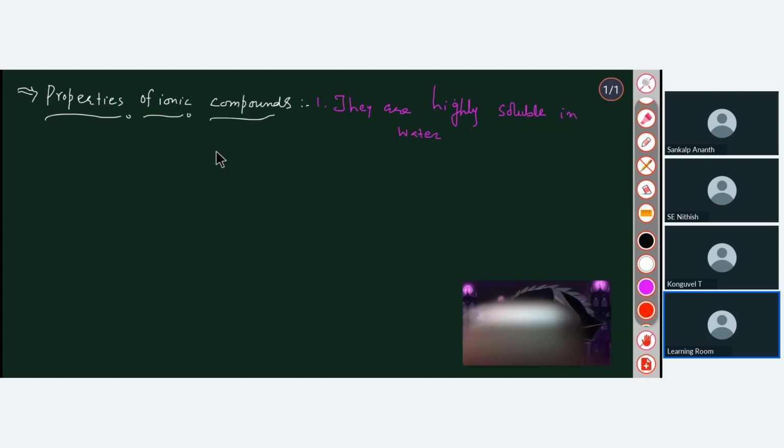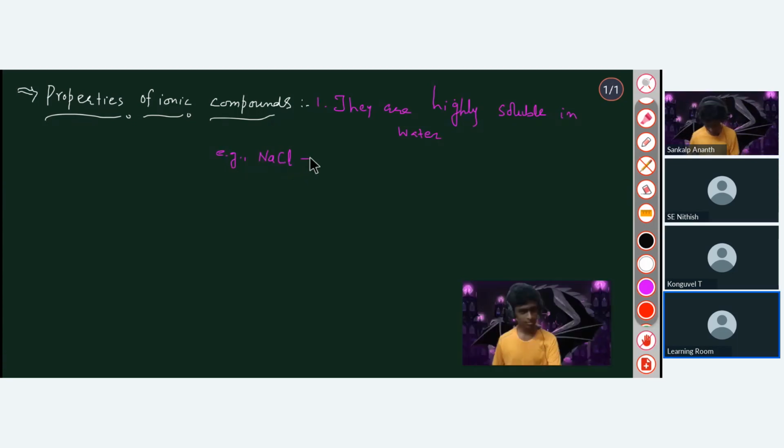For example, let's say NaCl, this is an ionic compound, that is sodium chloride. And we can write that this is polar. It is actually Na positive and Cl negative. We have already seen it, right? Yes, sir. Exactly, there is ionic bond between these two oppositely charged ions.